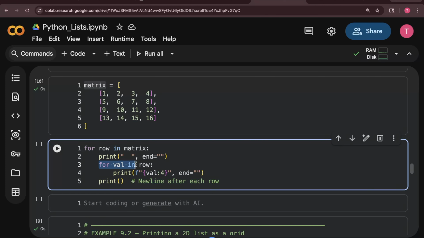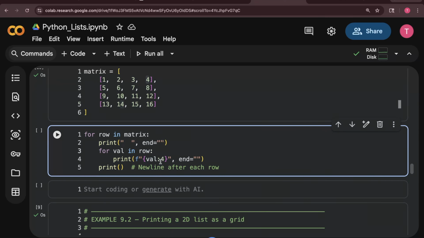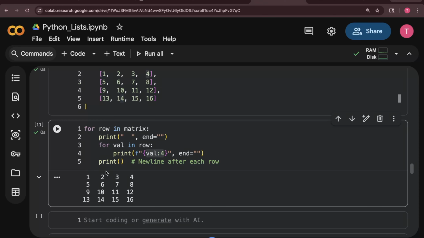Then for a value in row, that means first I will come here, then I will print a space, then I run a loop for a value in row. That means now it will run through each of them, 1, 2, 3, 4, it will keep on running for each of them. And then I am saying val colon 4 end. So after printing the value, it is giving a 4 times indentation.